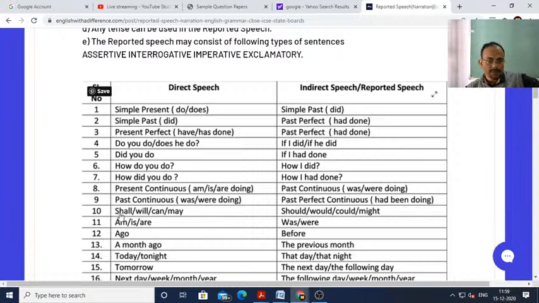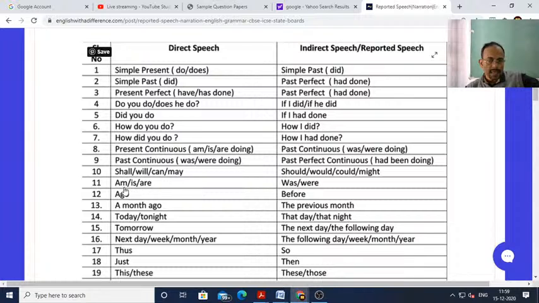Next, as you can see here, shall or will or can, may will become should, would, could and might. Shall becomes should, will becomes would, can becomes could, and may becomes might. Then am, is becomes was, and are becomes were. Ago becomes before in reported speech. A month ago becomes the previous month. Then you can see today or tonight becomes that day or that night.